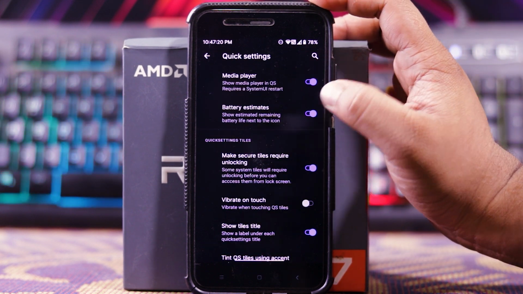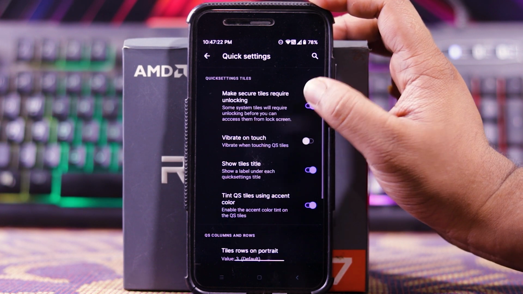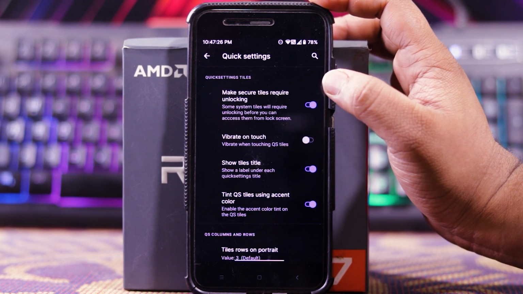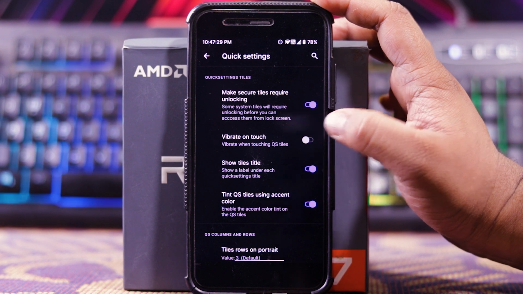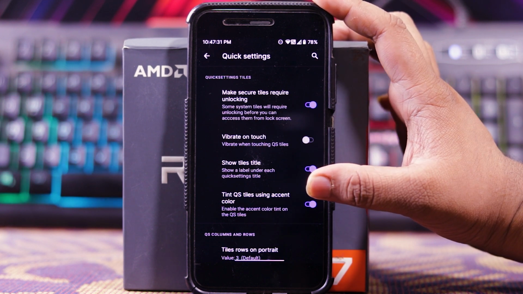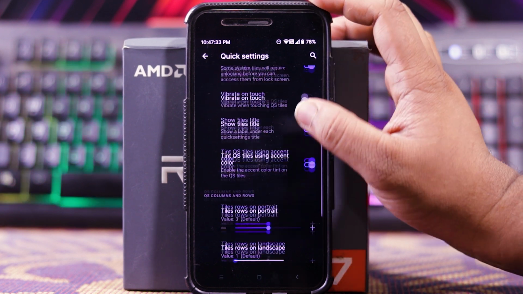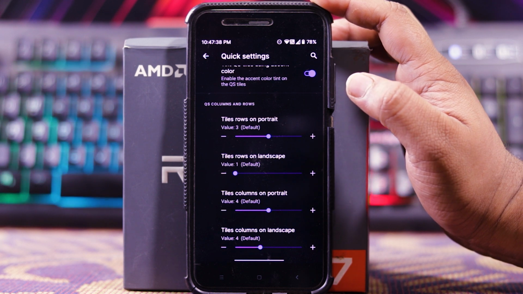Then in interface, you get quick settings. In this you get media player, battery estimates on quick settings. Then you get make secure tile require unlocking, vibrate on touch, show tile title, tint QS style as an accent color. Here you can choose the rows and columns in portrait and landscape mode.